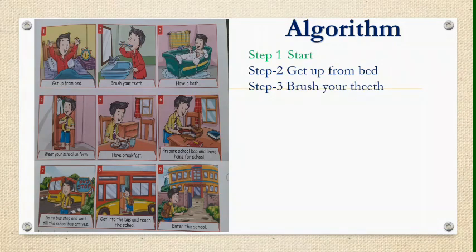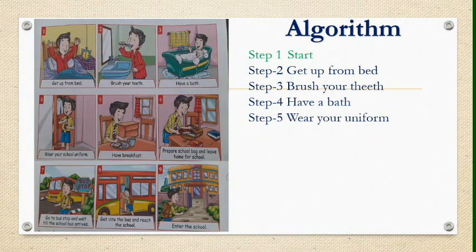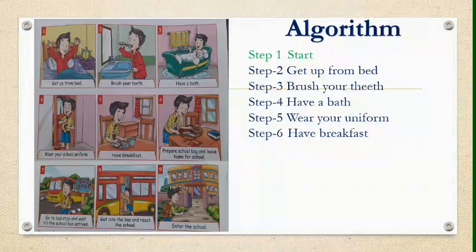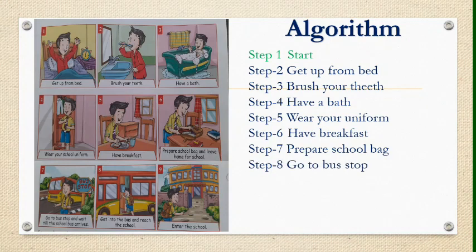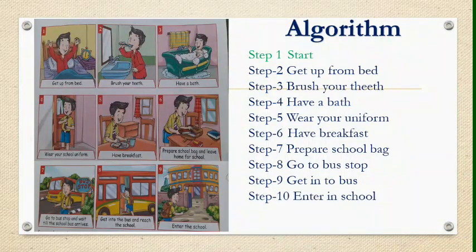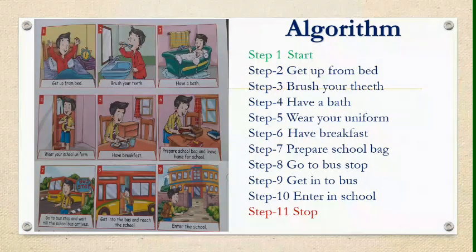Next is brush your teeth. Have a bath. Wear your uniform. Have breakfast. Prepare the school bag and leave home for school. Go to the bus stop and wait till the bus arrives. Get into the bus and reach the school. And last is enter in school. So these are the steps, which means this is the algorithm. At last you will end your algorithm with stop.